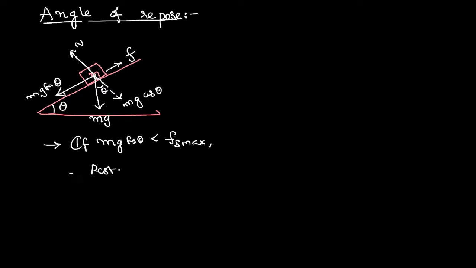and static frictional force will be self-adjusting. So if the body has to slide on this rough inclined plane, mg sin theta has to be at least equal to the frictional force. How can we increase mg sin theta? By increasing sin theta. How can we increase sin theta? By increasing theta itself, because sin is an increasing function.